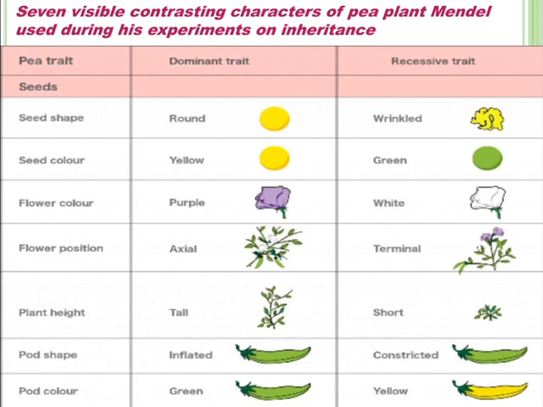Pod color: green color of the pod is the dominant trait and yellow color of the pod is the recessive trait. Mendel took pea plants with different characteristics, for example, a tall plant and a short or dwarf plant, to produce progeny by crossing them and calculate the percentage of tall or short plant progeny in his experiment.